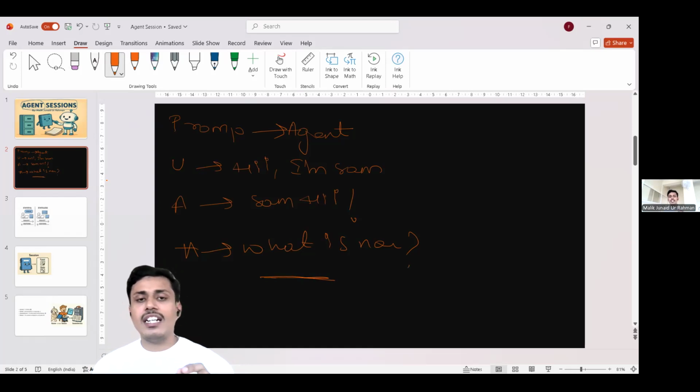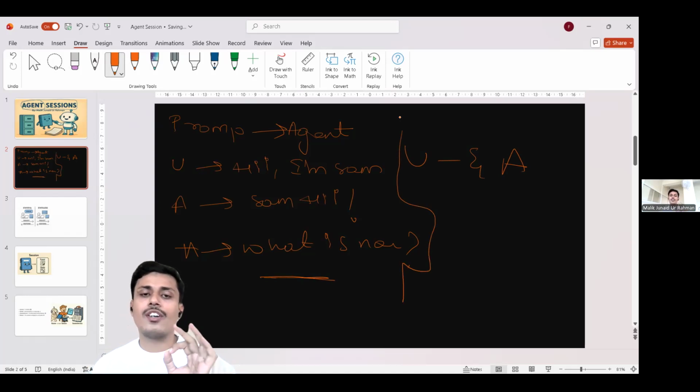A session is one continuous conversation between the user and the agent. Before you refresh the chat or you restart the kernel or you open a new chat, everything will be stored in that particular session or exchange of conversations. This is known as a session.